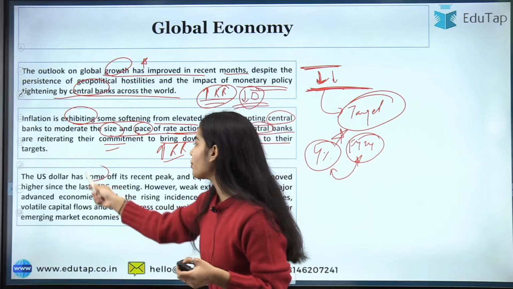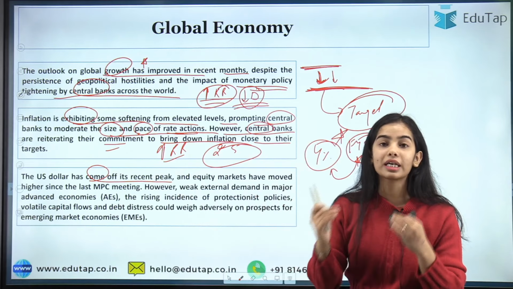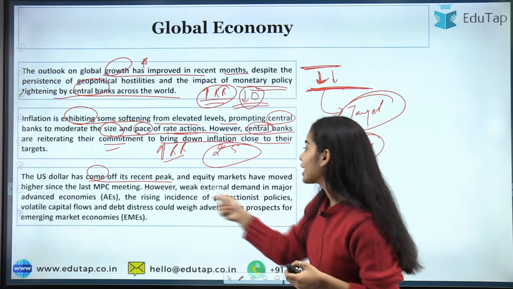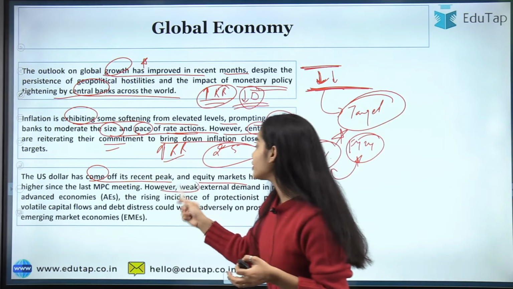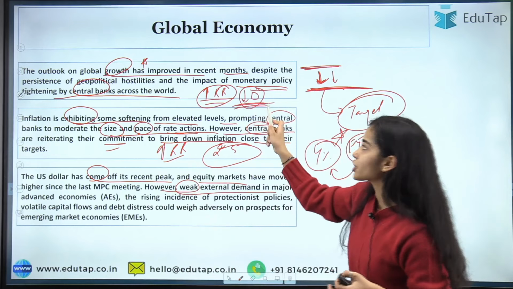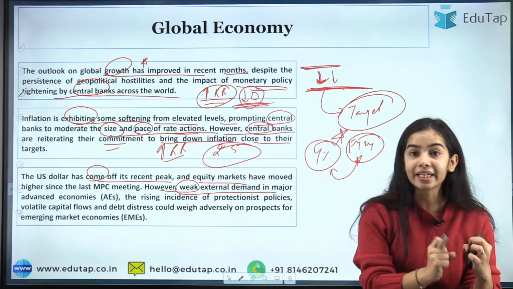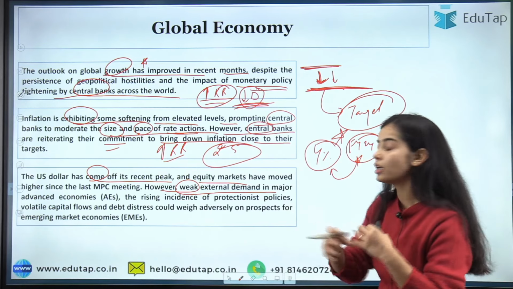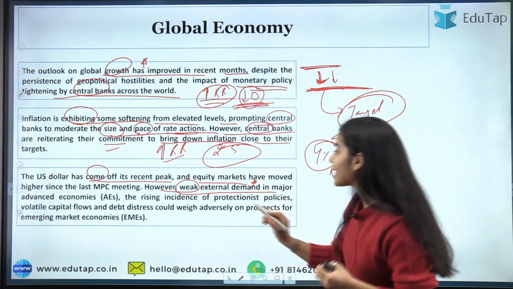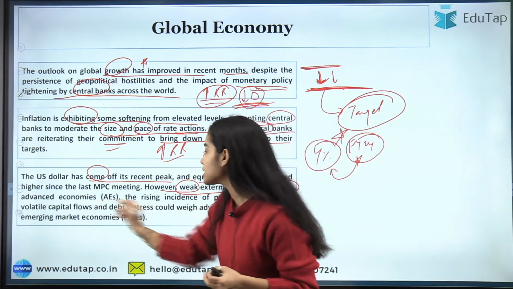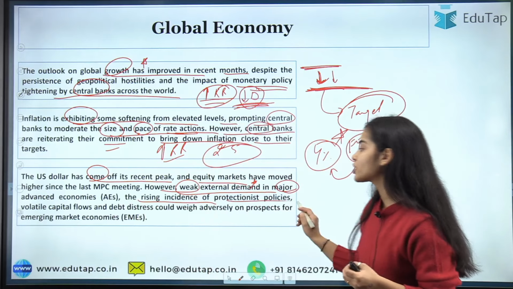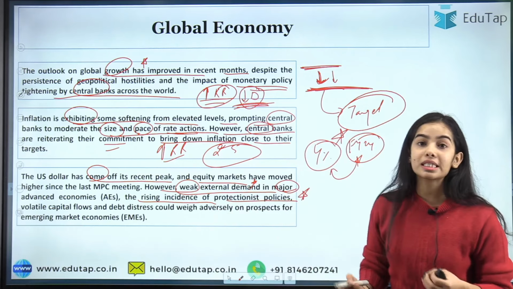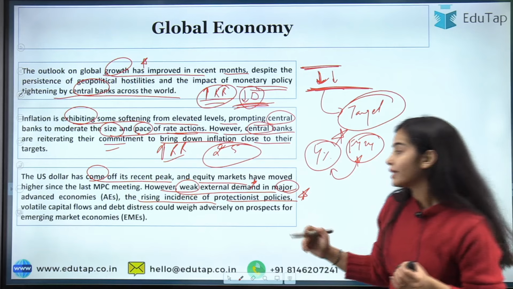The US dollar has come off its recent peak. After accelerating to a peak, the US dollar has come down. Equity markets are going good now. However, there is weak external demand: as the monetary policies are tightening across the economies, there is a reduction in demand in the global economy. So there is weak external demand in major advanced economies. There is also a rising incidence of protectionist policies, as the advanced economies are taking protectionist policies to promote their producers.